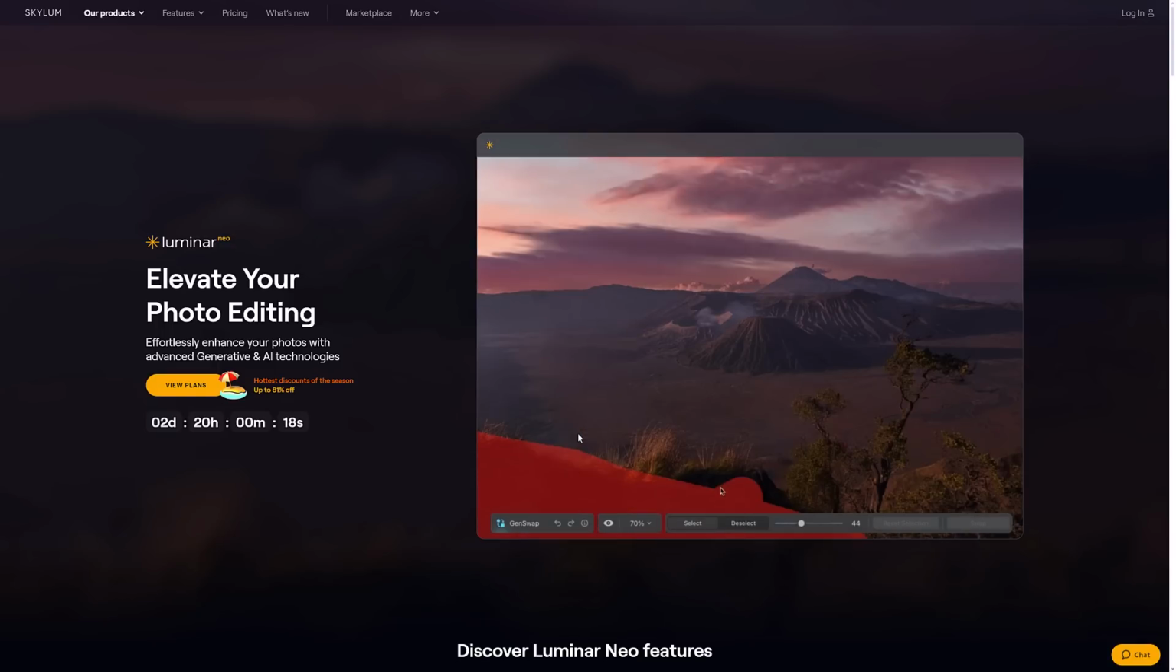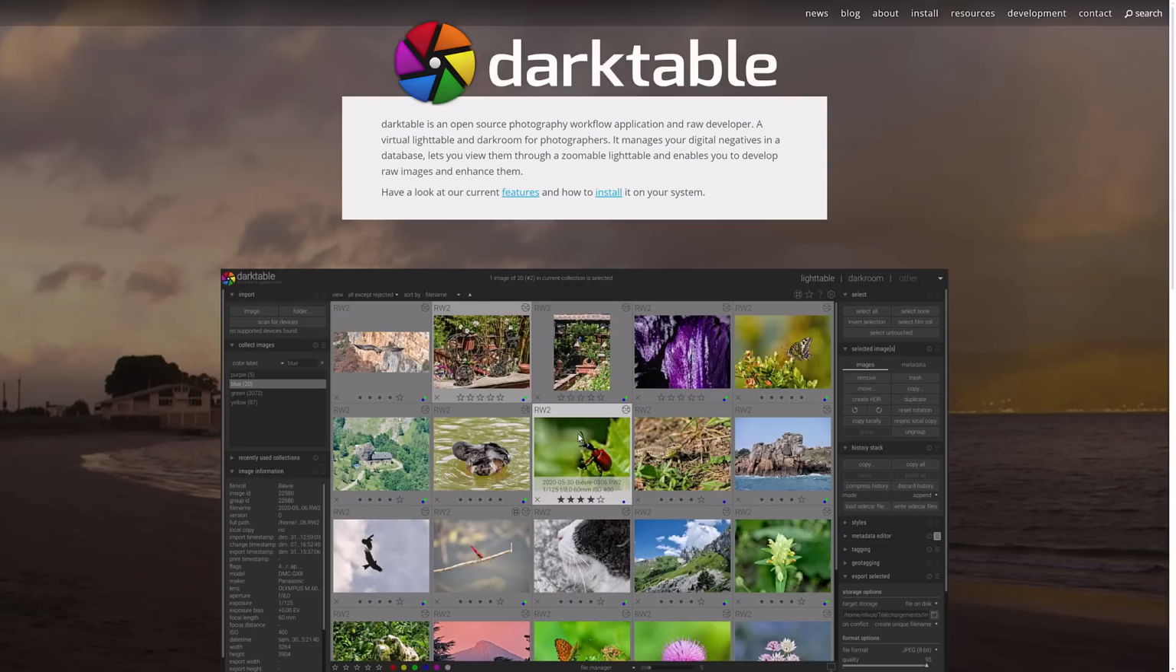You saw generative erase right there. So Luminar Neo is definitely worth checking out. Just know that the company behind it can be a little weird.